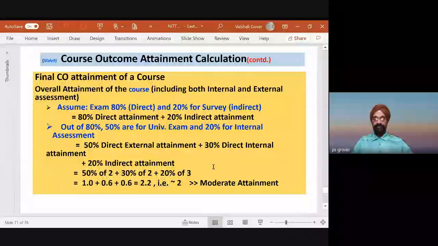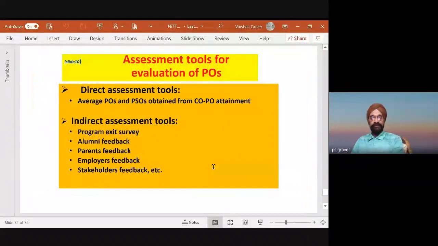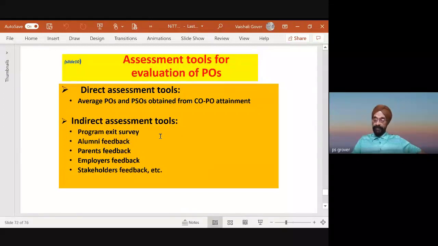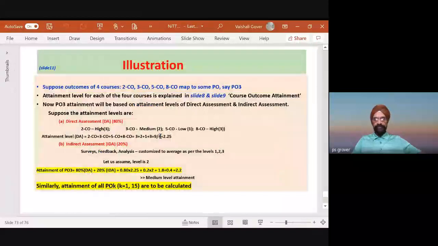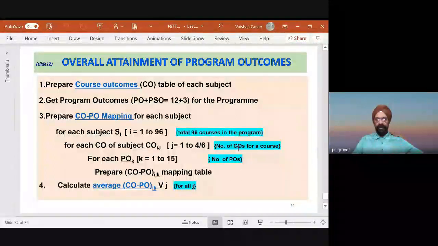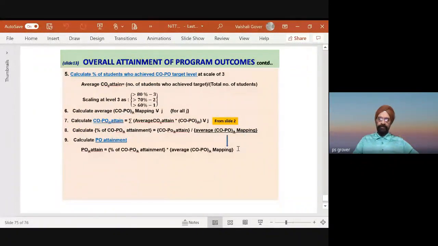Please see here how these things are being taken into account. Then assessment tools for evaluation of POs are direct assessment tools, average POs and PSO obtained from CO-PO attainment, direct. Indirect is program exit survey, feedback, parents feedback, employers feedback, stakeholders, and so on. So then this is the illustration. I think I will just, this may become too much, but if you wish, we can discuss it also. Suppose outcomes of 4 courses are these things, and then we say overall attainment and etc. That's how we are able to calculate these things.